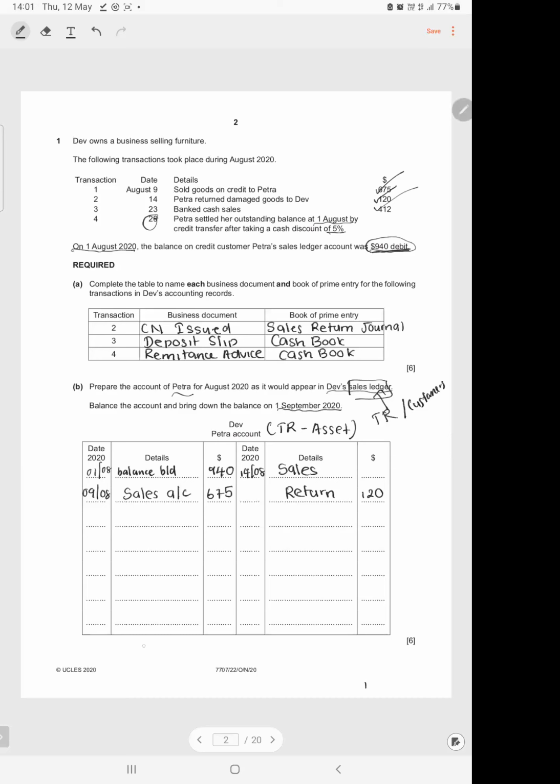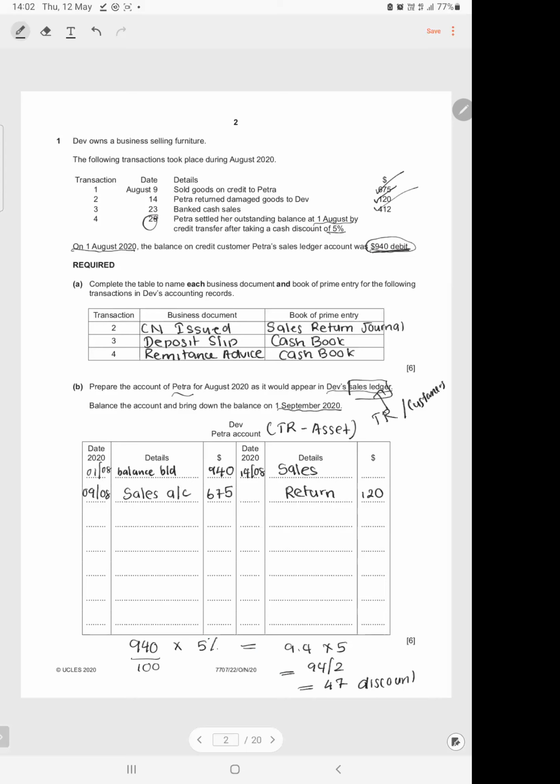So first thing is we calculate the value of the discount, which is 940 times 5%, which is basically 940 divided by 100, which gives you 9.4 times 5. So 9.4 times 10 will give you 94. Half of 94 is simply 94 divided by 2 equals 47. These are discounts allowed.